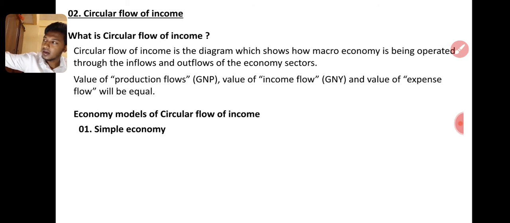For example, take Mr. A, ABC company. ABC company is the company's name. So I will give my building to this company. So I will give this factor. Building, land, capital, and people will be factors to the firm.